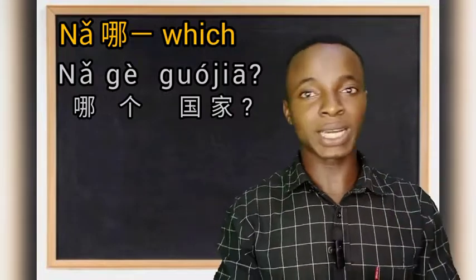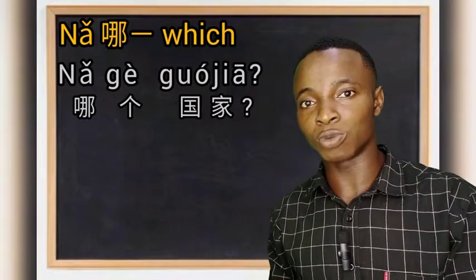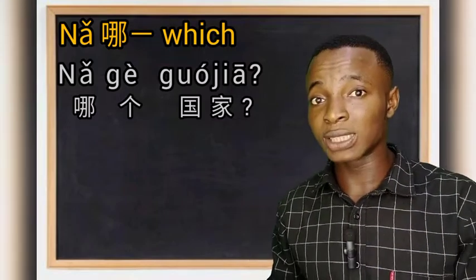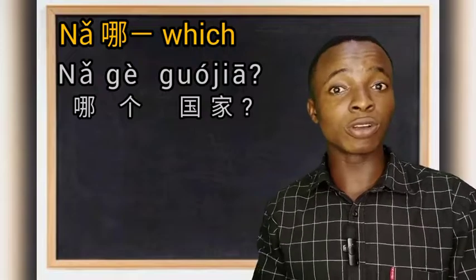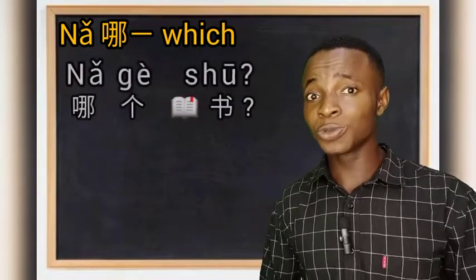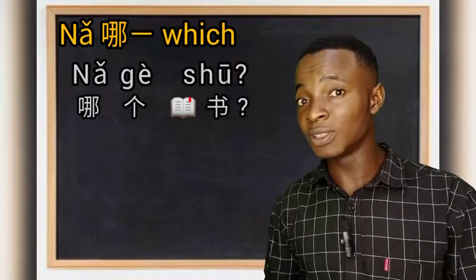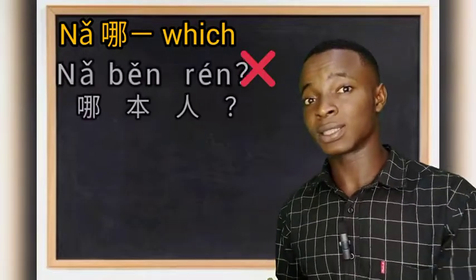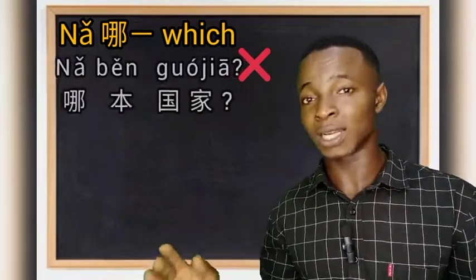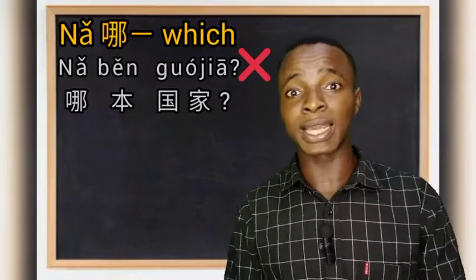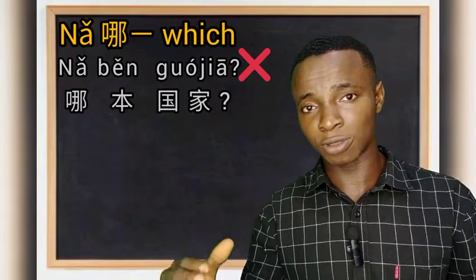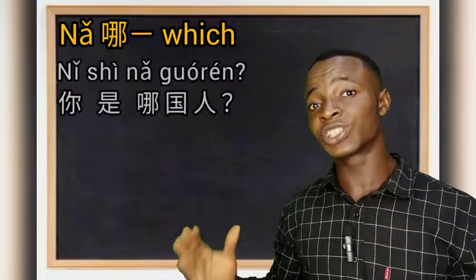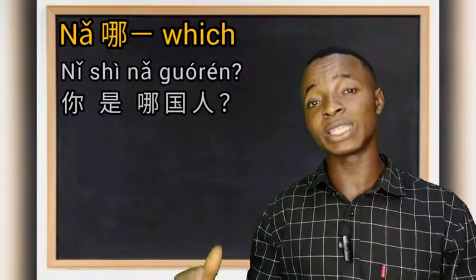But usually in Chinese, in a situation whereby you don't know the measure word to use, you can use 个 to classify all. So maybe in case you forgot the measure word for books, which is 本, and you don't know what to say, you can as well say 哪个书. So 个 can generally be used, but we cannot say 哪本人 or 哪本国家. No, it is wrong. So other measure words like 本 can only be used for things like books. So 个 can be used for everything. You can also ask 你是哪国人, which country are you from?